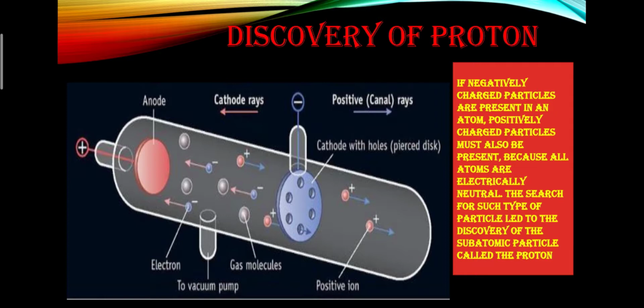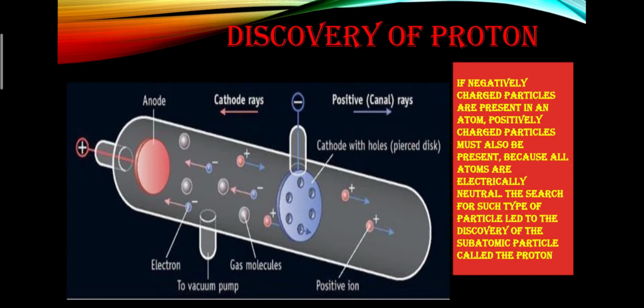Now he performed the same experiment that was performed earlier, but instead of a normal cathode, here he used a perforated cathode. A perforated cathode is a cathode rod that consists of holes in it.